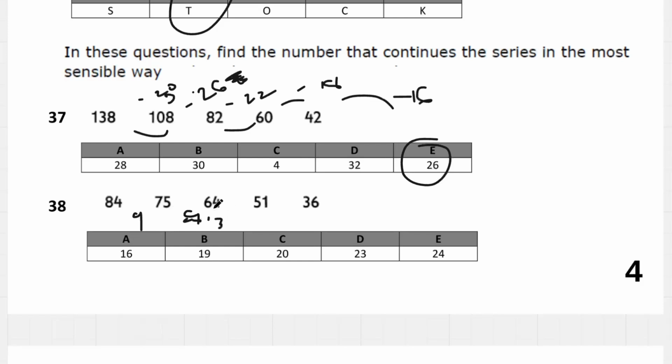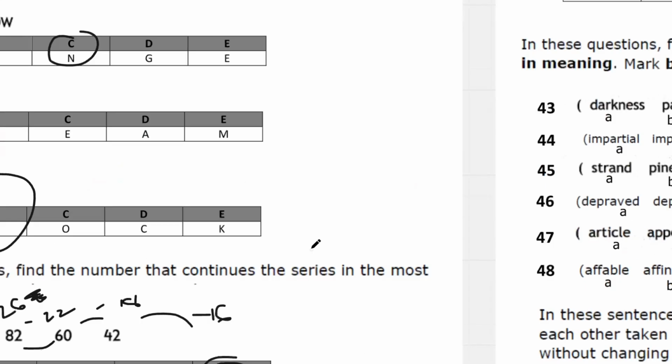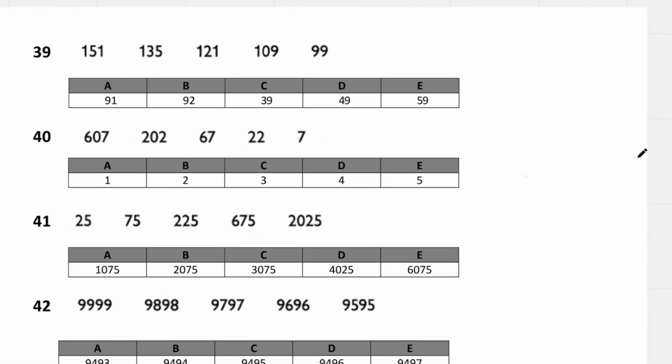Then we minus 13, we minus 15, which means you have to minus 17. 36 minus 17 is going to be 19. We get B. And then question number 39.